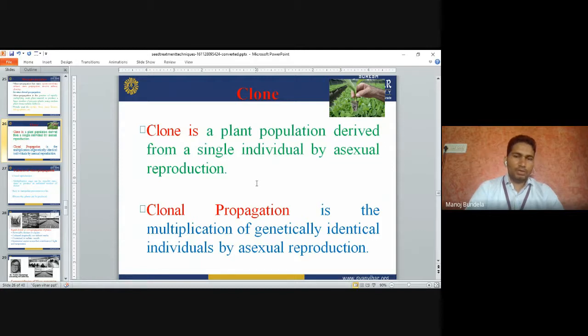So a clone is a plant population derived from a single individual, and from a single individual we will develop so many plants. That is called a clone. And clonal propagation means multiplication of genetically identical individuals by asexual reproduction.